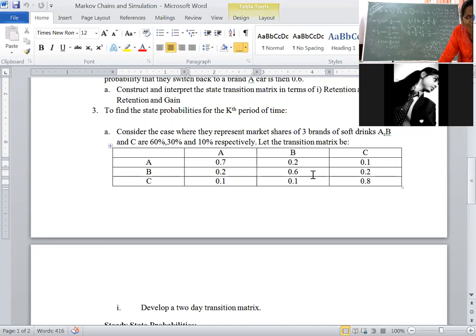That's why concentrate more on steady state probabilities instead of transition probabilities. Most of the times transition probabilities will come in backlog paper but not in regular paper. Okay, simple problem. We will do one more problem is of transition.